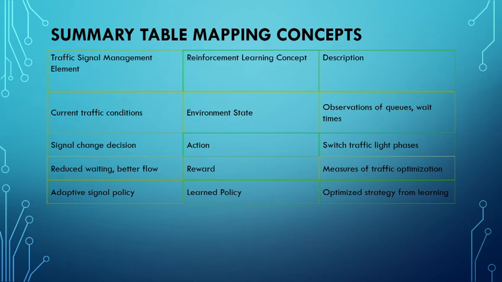So this is the summary mapping concepts. Let's look at this table. The traffic conditions correspond to the environment state. The signal changes are the actions taken by the RL agent. The improvements in the flow represent rewards, and the strategy the controller learns is the RL policy. This analogy ties all the RL concepts to something tangible and familiar.